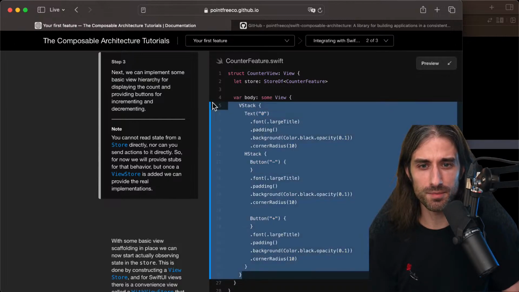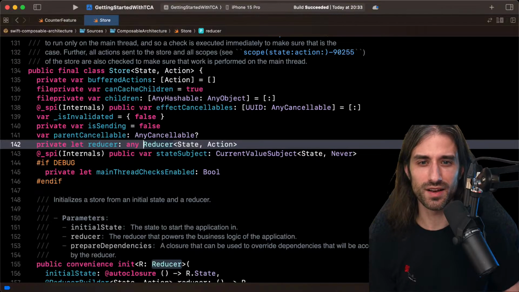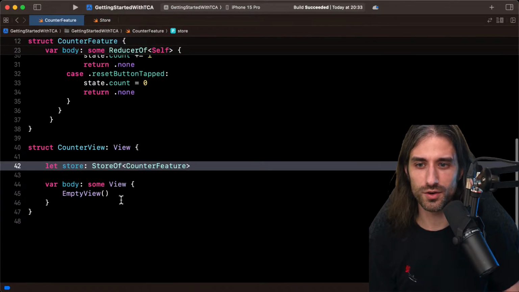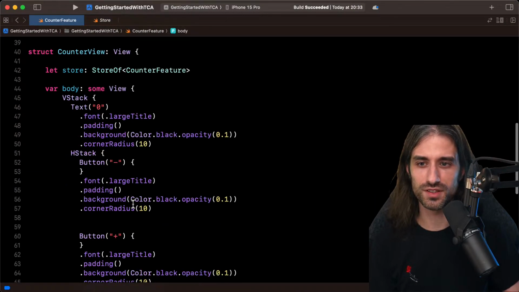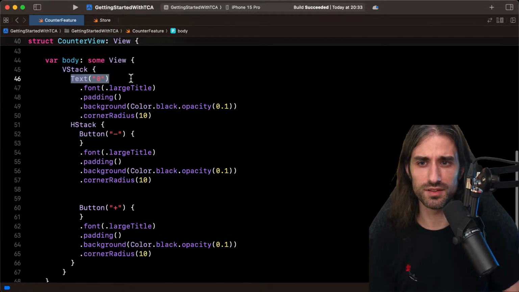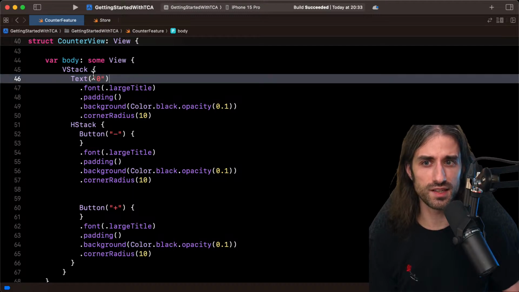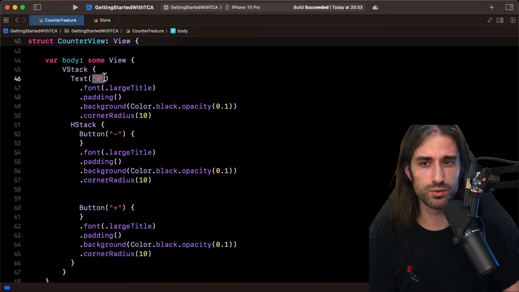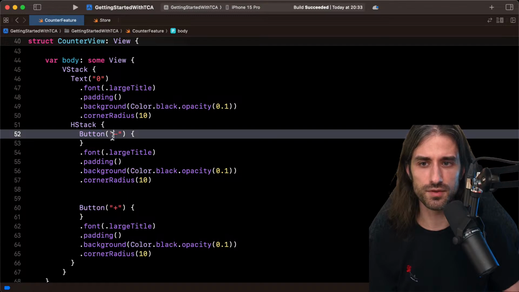So I'm just going to copy and paste because I don't want to write all of this SwiftUI code by hand, and I don't think it's super interesting for me to do so. So we can see in the body, we have a text that is going to display the value of the counter. You can see that for now, it's not hooked up to the counter in the feature. It displays a static text. Same thing for the button. It doesn't have anything in its action.